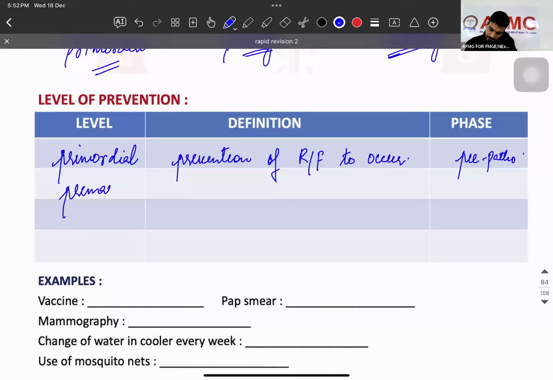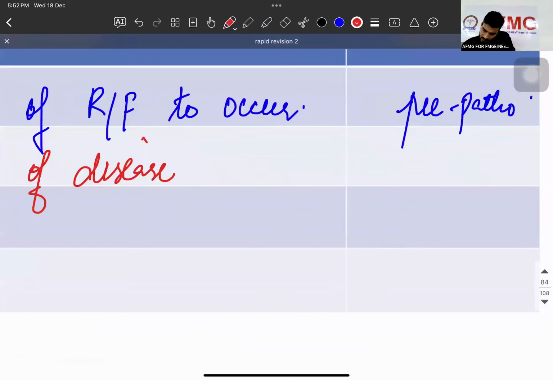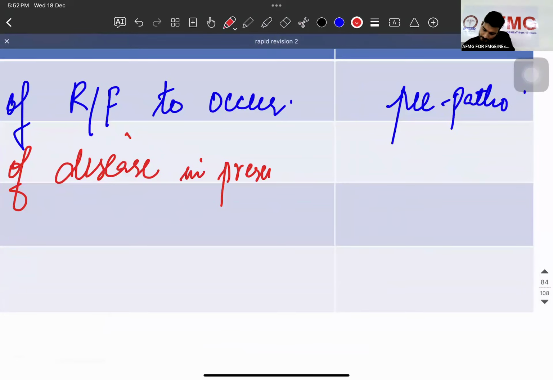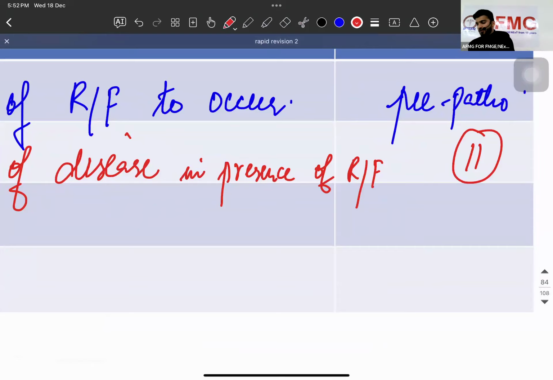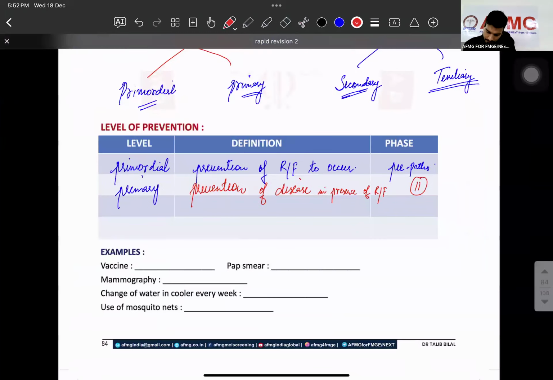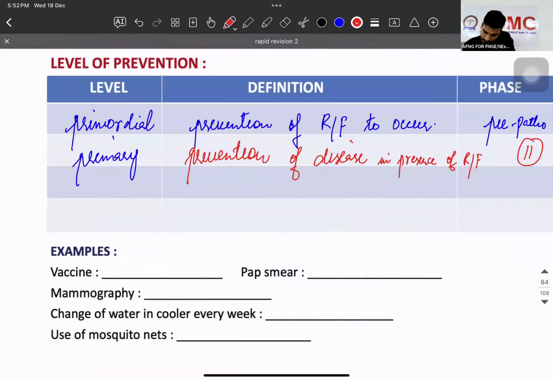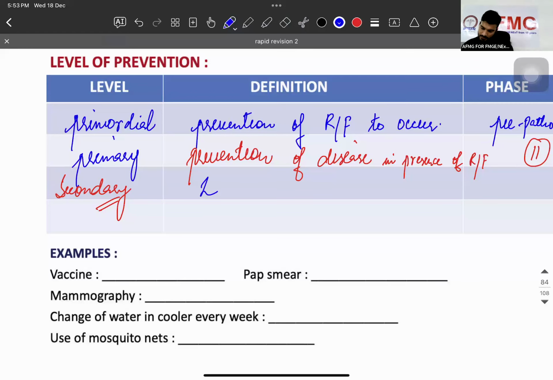If I talk about primary, what is that? Prevention of disease in presence of risk factor. Again, this is going to be what? Pre-pathogenic phase. Then we have secondary. What is that? Early diagnosis and treatment. That is early diagnosis and treatment.